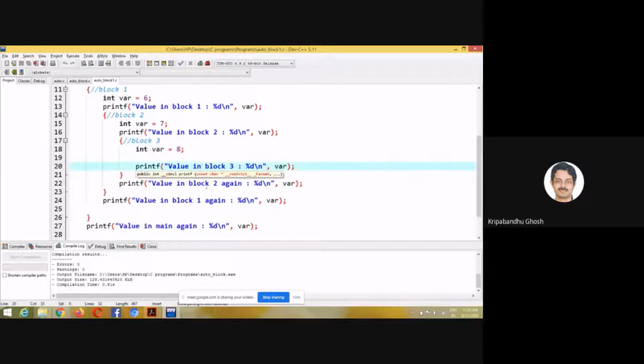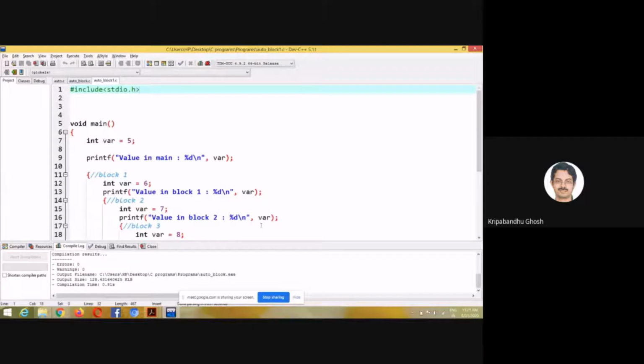Then when I come out of block 3, I'm in block 2, right? This is outside block 3, so it is in block 2. In block 2, I'm printing its value. Then I come out of block 2, this is the end of block 2. Now I'm in block 1, so I'm printing its value in block 1. Then I come out of all the blocks, so I've come out of block 1 also, and I print its value. So it is now in main, outside all the internal blocks. Let's run this code.